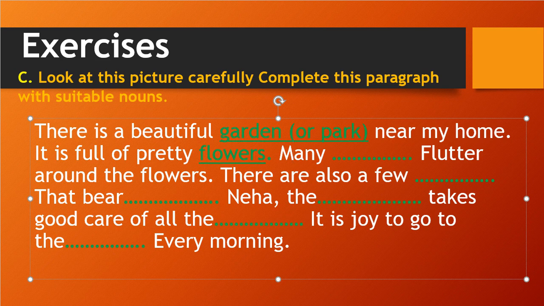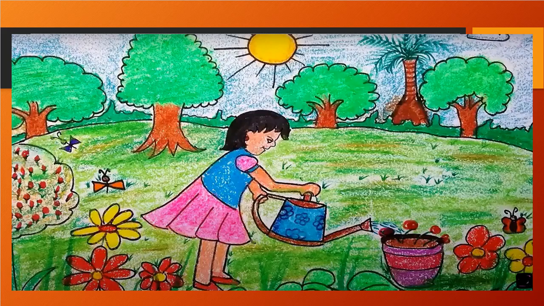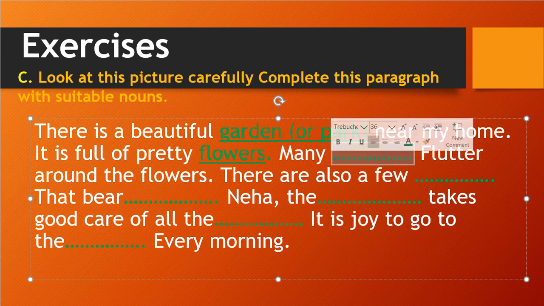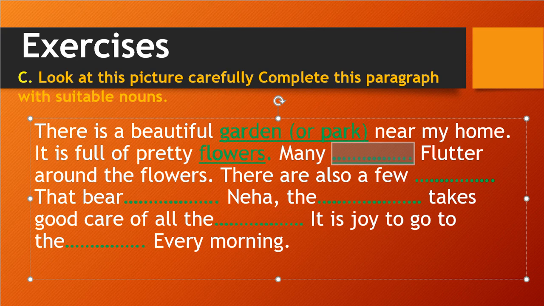What is fluttering around the flower? What is flying around the flower? You see, that is butterfly. So butterflies are flying around the flowers. So butterflies flutter around the flowers. Okay, so what is the answer?